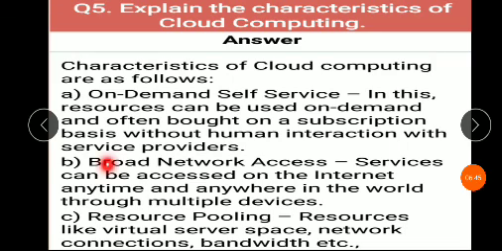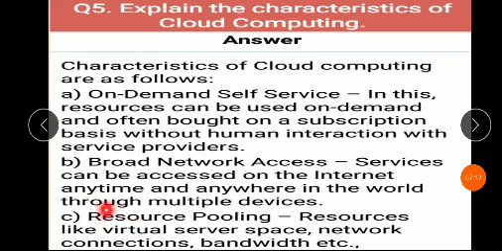Second one is broad network access. Services can be accessed on the internet anytime and anywhere in the world through multiple devices. Multiple devices means mobiles, laptops, desktops, different devices which have internet facility. You can easily access cloud computing.